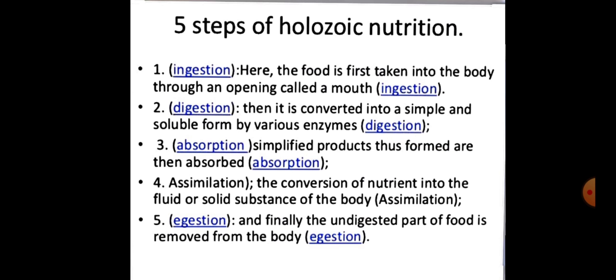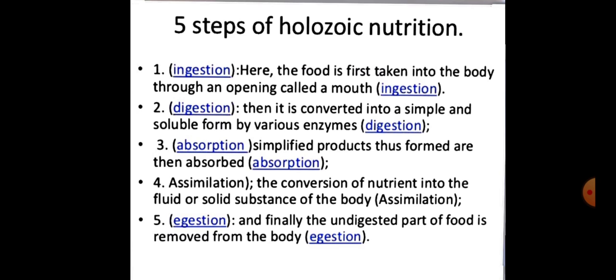Let's talk about the 5 steps of holozoic nutrition. The first one is ingestion. Now, what is ingestion? Here, the food is taken into the body, right? The process of taking in food is called ingestion.